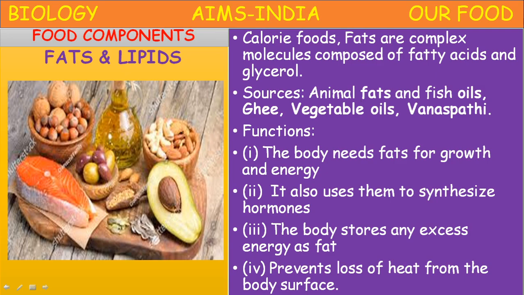Here some examples are given: avocado fruit, fish, and some nuts like almonds, cashew, walnuts, and vegetable oils. These are all rich in fats and lipids. When these fats are consumed in excess, it may lead to some formation of cholesterol.